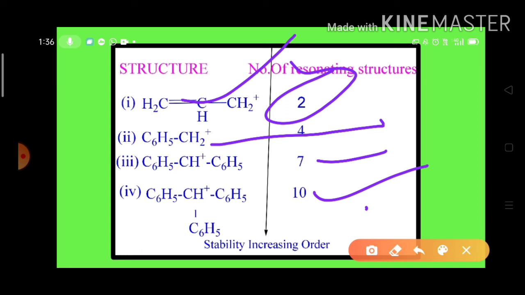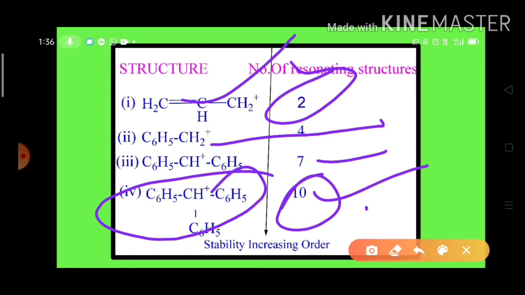So for the triphenyl methyl, here we should not write H. Okay, H is written wrongly. So we have 10 resonating structures. That means in this triphenyl methyl carbocation, 10 structures are there to bear the positive charge. As a result, this one becomes the most stable compared to the other benzyl carbocations. Okay.